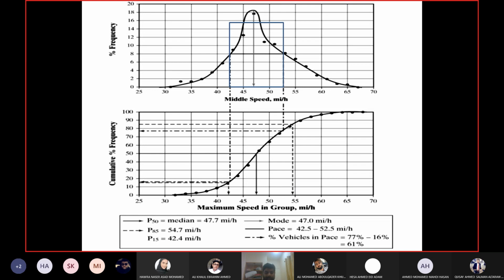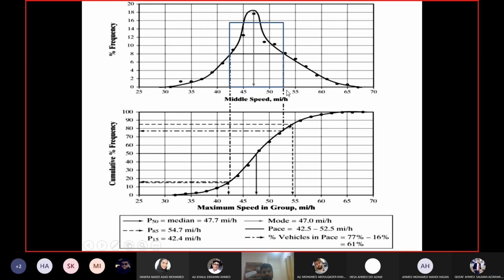Now, if you go to the data set itself, you can see the highest and the lowest value in the graph here as well. The lowest observed value is 32, and the highest observed value is 66. So the lowest and the highest are way beyond the pace range.